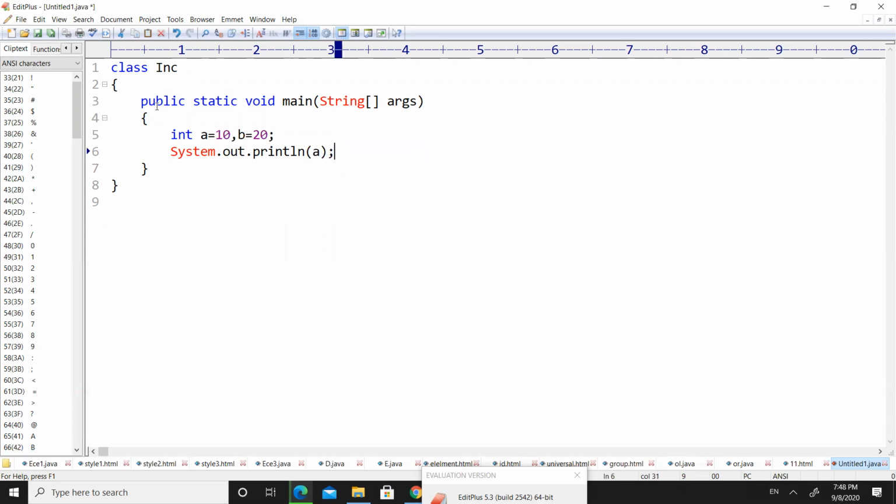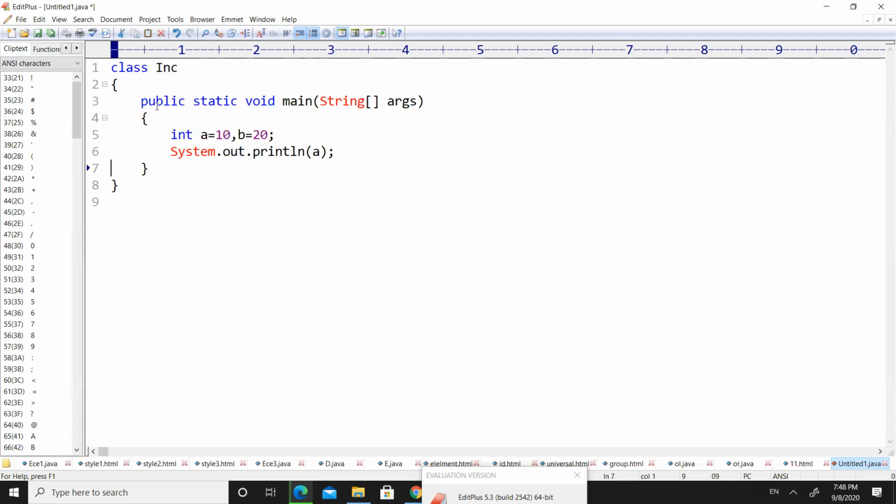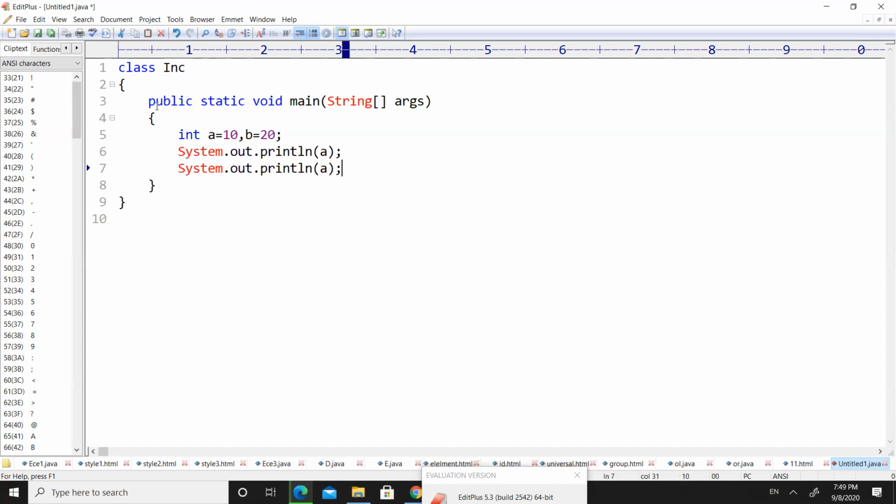A, and print the value of B. We all know we use System.out.println in order to print something on the output screen. So System.out.println B. Now let us increment A++ and let us decrement B.